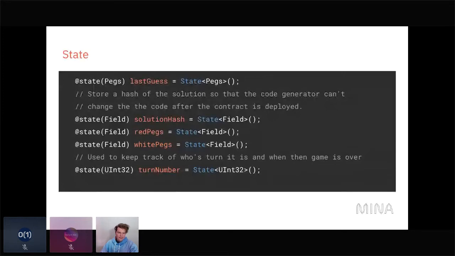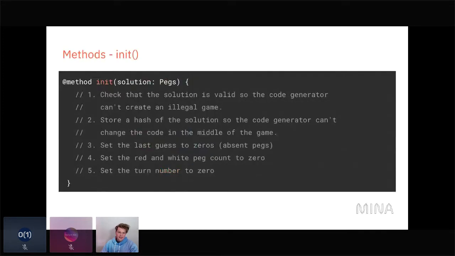And so let's see, we have just 3 methods: init, and a solution, which is a configuration of pegs. And this is the solution that we're committing to for the rest of the game. So in this case, this is stored right in the smart contract. There are other ways you might want to do this if you were building this game so that a lot of people can play it. But again, we've kind of went for clarity here.